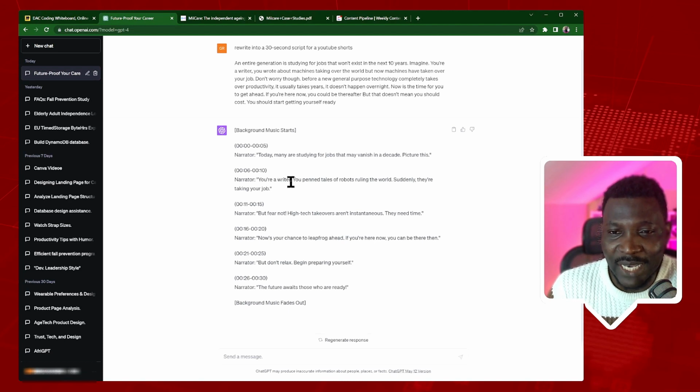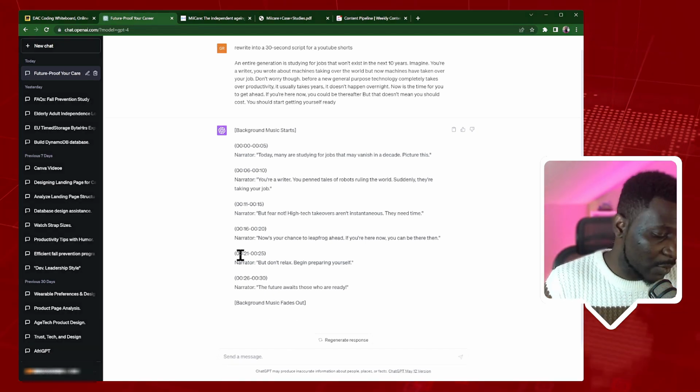Picture this. You're a writer. You penned tales of robots ruling the world. Suddenly, they're taking your job. But fear not. High-tech takeovers aren't instantaneous. They need time. Now's your chance to leapfrog ahead. If you're here now, you can be there then. But don't relax. Begin preparing yourself. The future awaits those who are ready. And background music fades out.